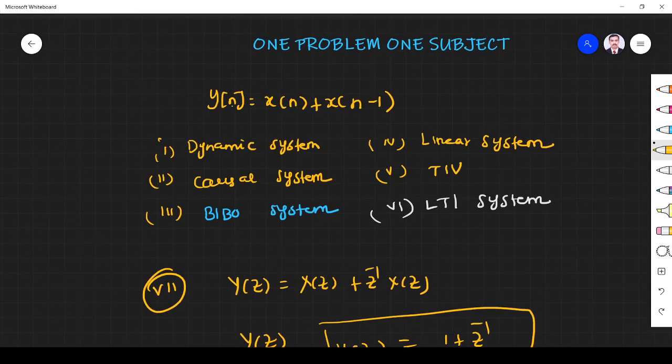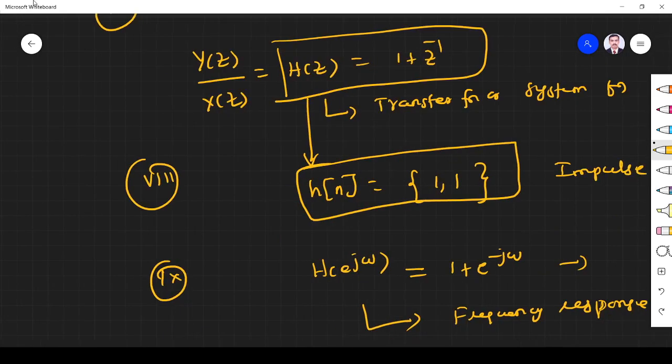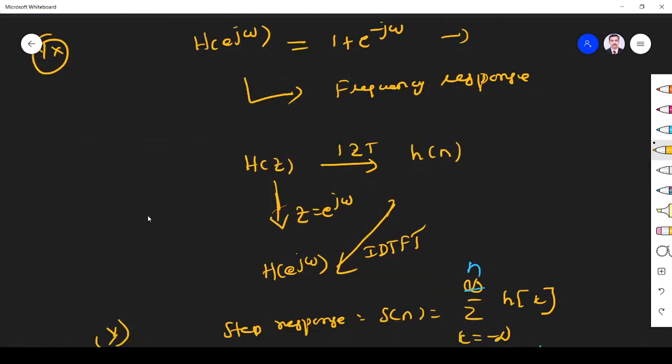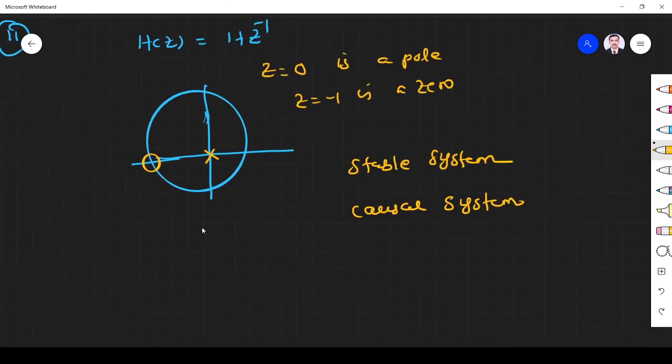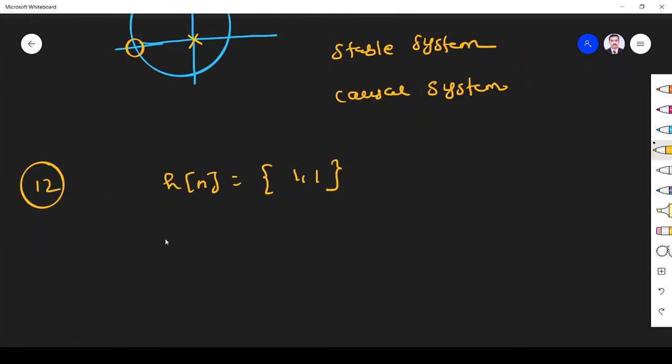Here we verified the system in terms of the input-output relation. Here we verify the same stability and causality by using the impulse response, transfer function. The same thing we can verify in terms of impulse response also. We know h of n is equal to 1, 1. For a stable system, the impulse response must be absolutely summable. Yes or no? Whether it is absolutely summable, sure. If you add 1 plus 1, you get 2.